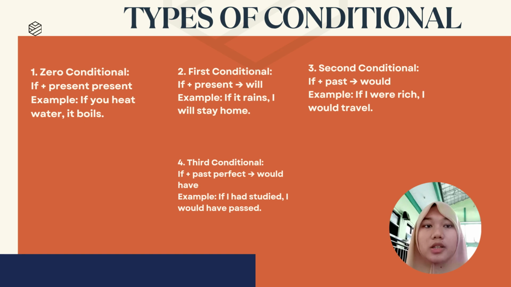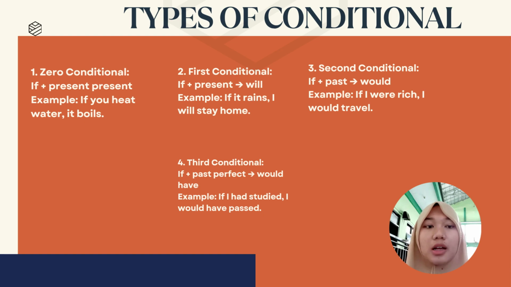Now let's focus on conditional sentences, which explain a condition and its result. There are four types. Zero conditional, or fixed. We use this for things that are always true, like science. Structure: if plus present, then present. Example, if you heat water, it boils.